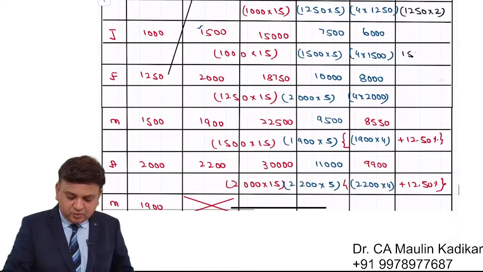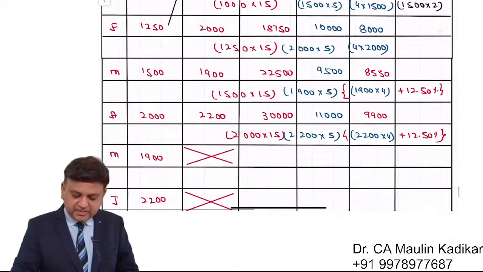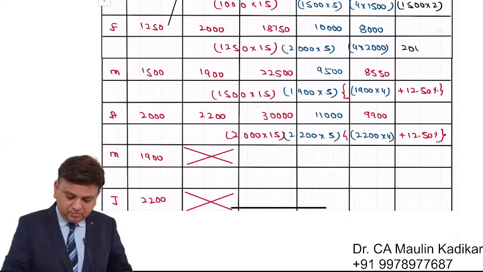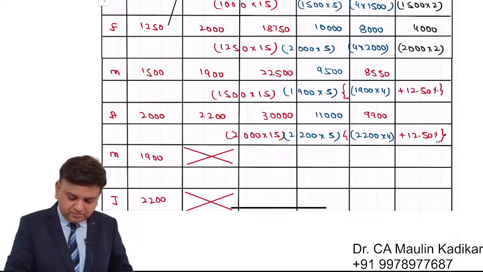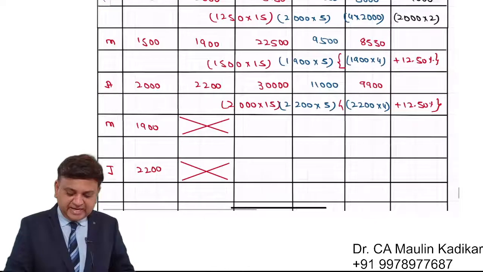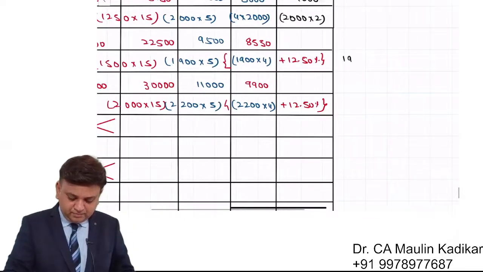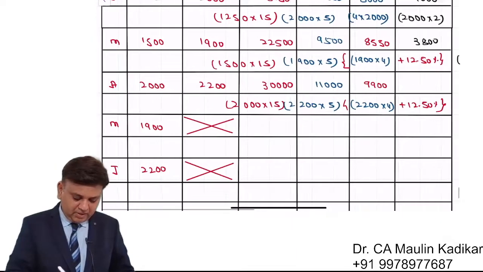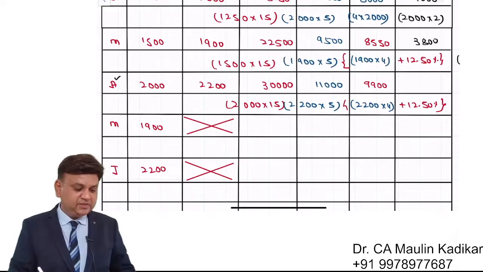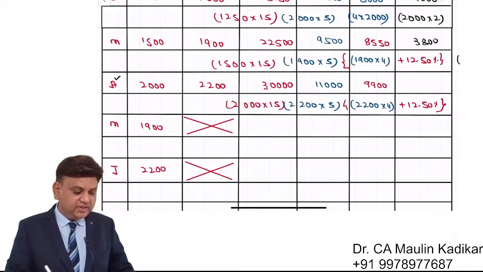Then 1500 into 2. That comes to 3000. Then it is 2000 into 2. That comes to 4000. Then it is 1900 into 2. That comes to 3800. In the month of April, it has been given to us that it will increase by 25%.